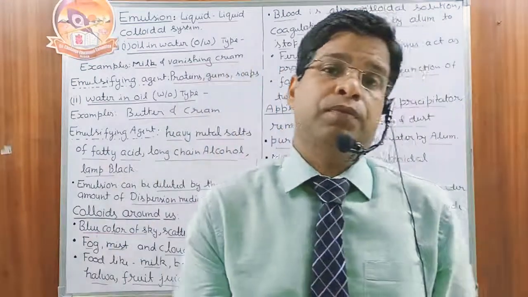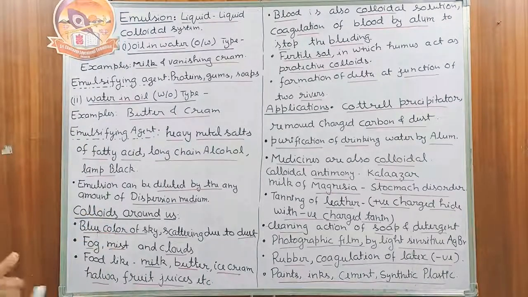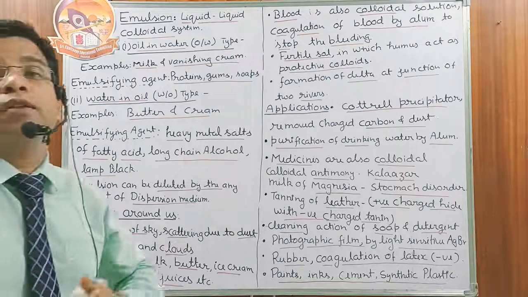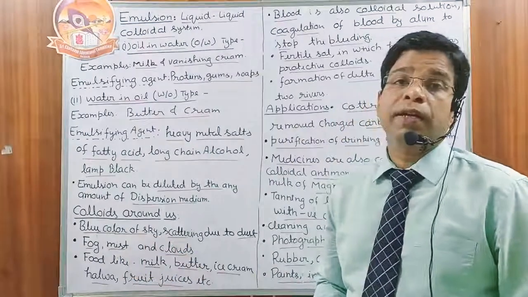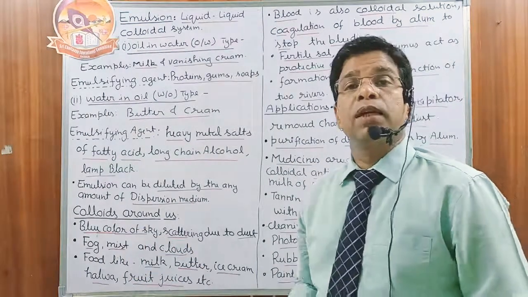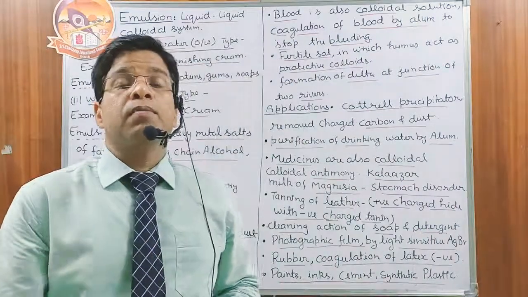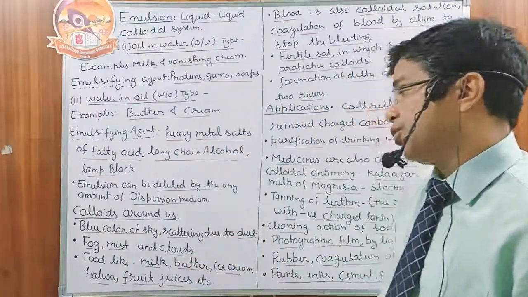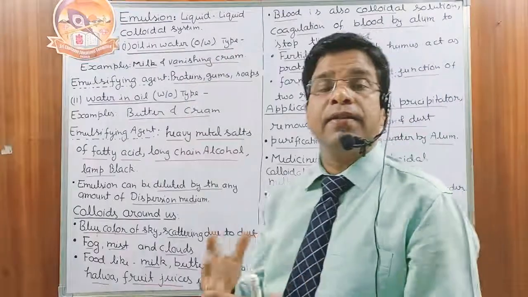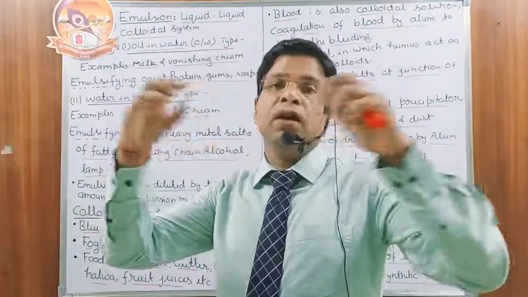Next we have colloids around us. How many colloids are present in our surroundings? We are surrounded by so many colloids. First example, the blue color of the sky. The blue color of the sky is due to the scattering of light by water vapors, dust particles and other particles, which are present in the colloidal range. They scatter the light in such a way that it gives the appearance of the blue color.